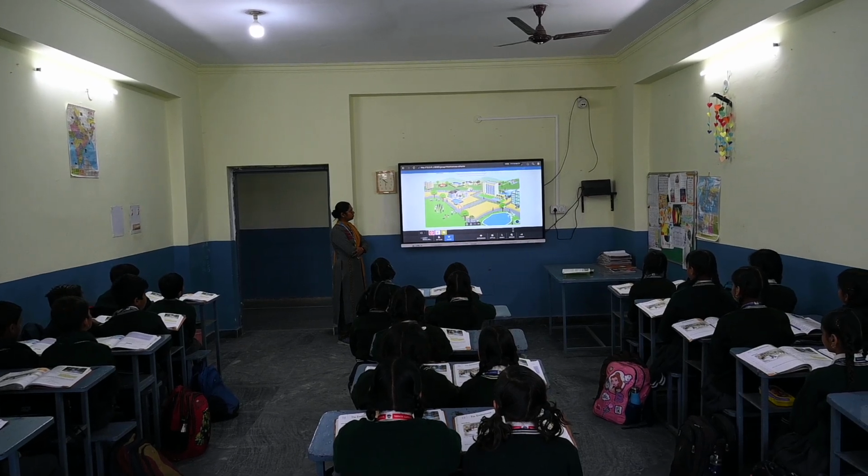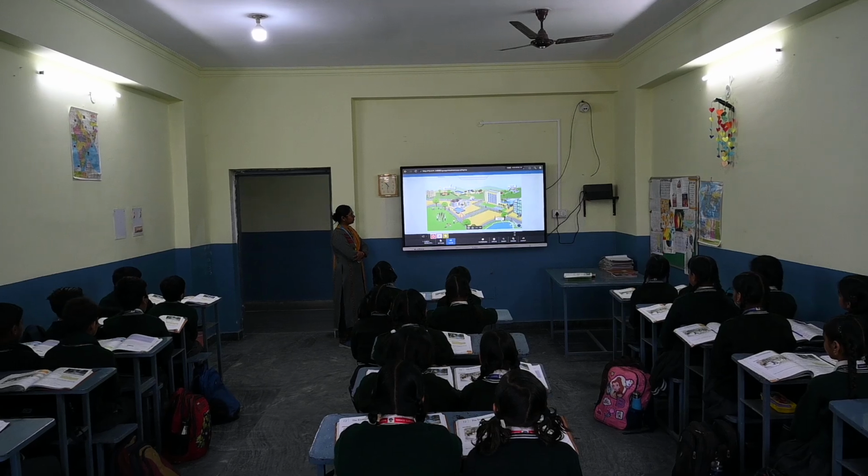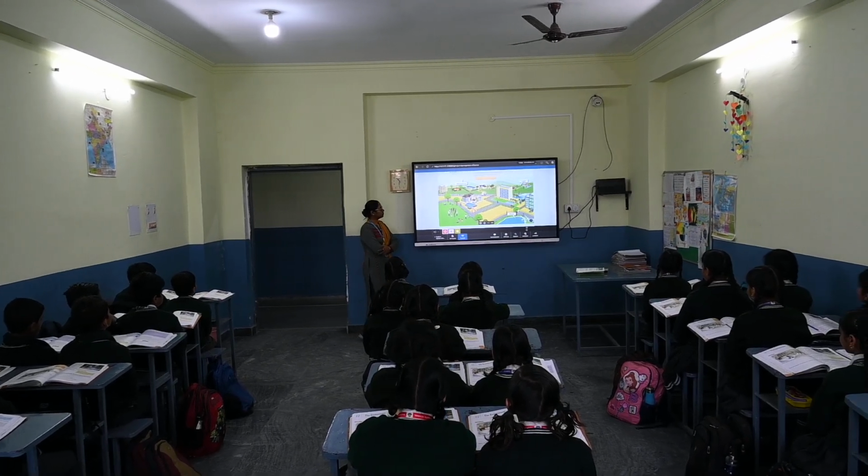All non-living things such as land, water, the pond, and atmosphere are the abiotic components of the environment.